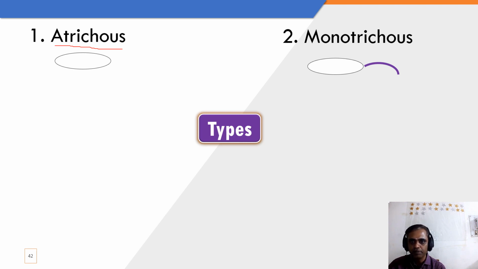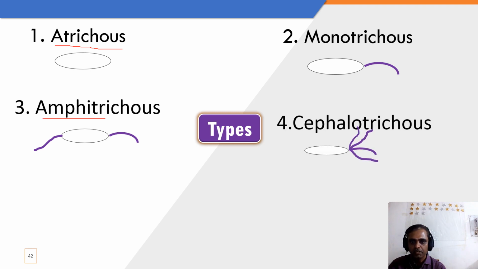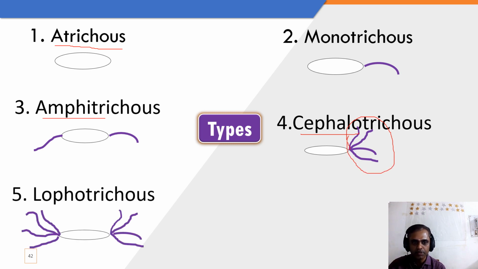And monotrichous means the bacteria contains a single flagellum at one end. Amphitrichous means the bacteria contains flagella at either pole, like here and here, so that is known as amphi. Cephalo means the bacteria has multiple flagella at one end, known as cephalotrichous. And lophotrichous means the bacteria contains multiple flagella at either pole. It is known as lophotrichous.